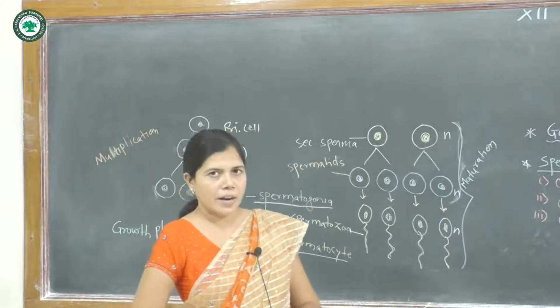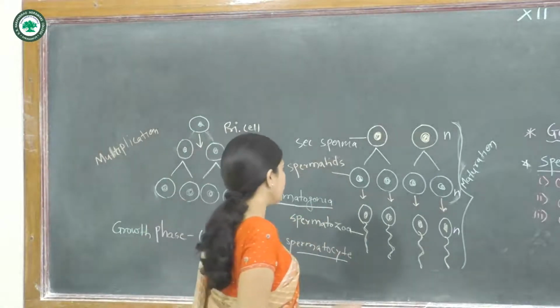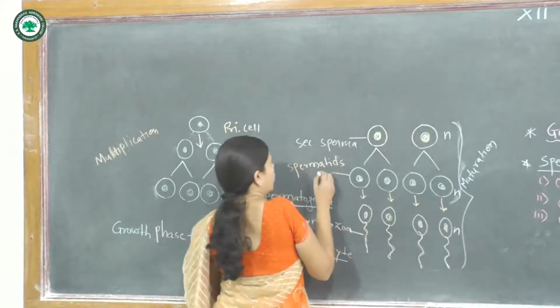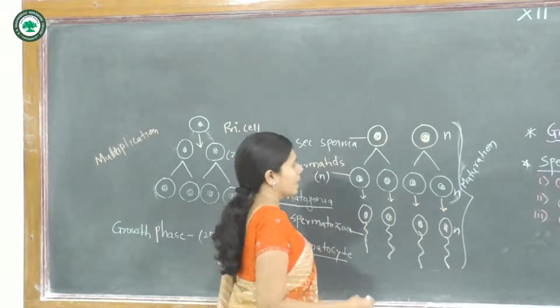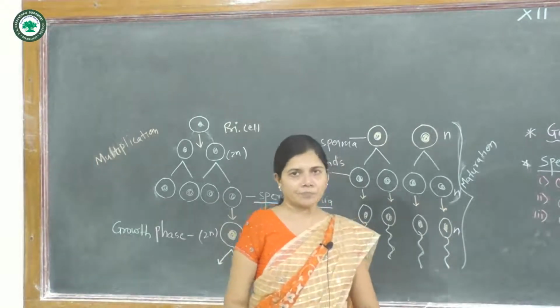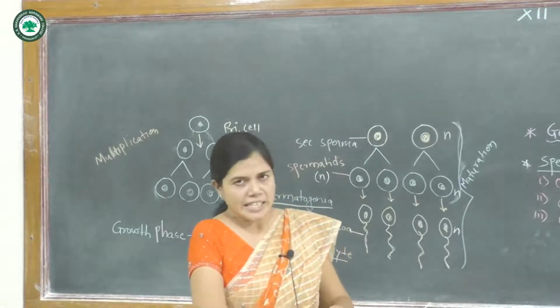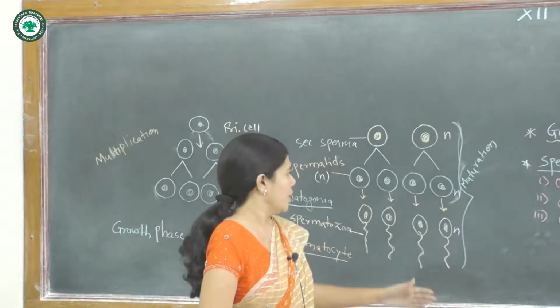Spermatids are round in shape and non-motile.